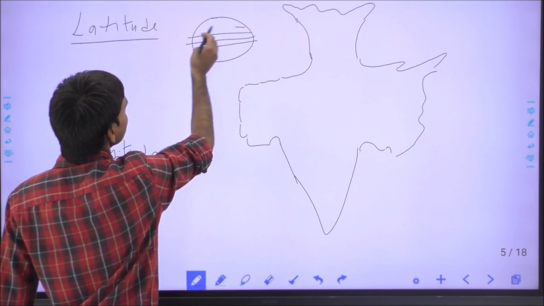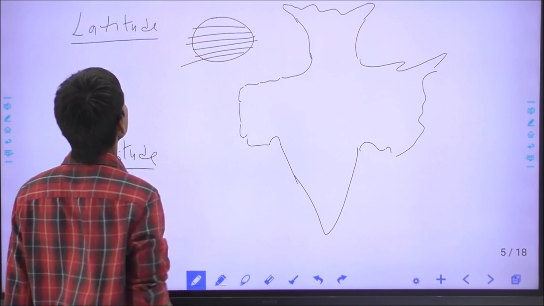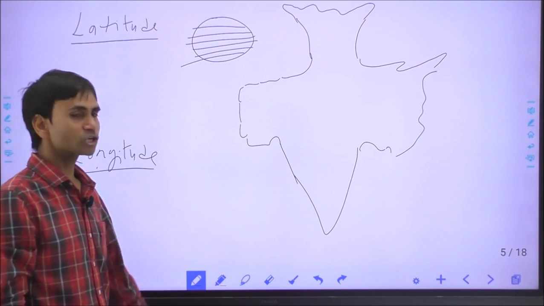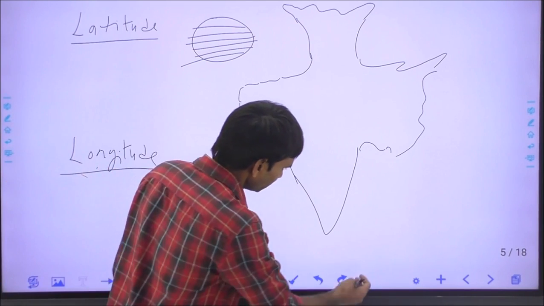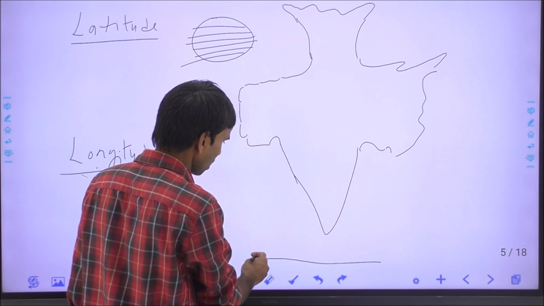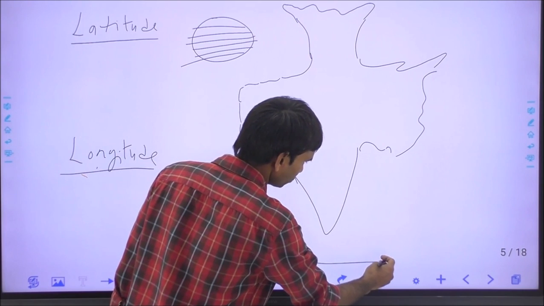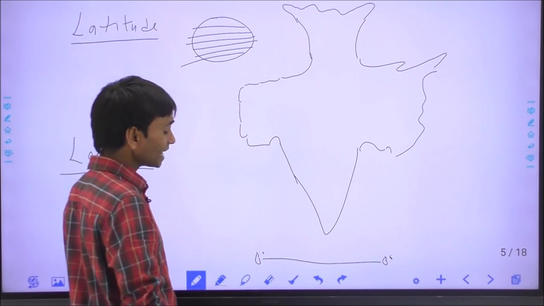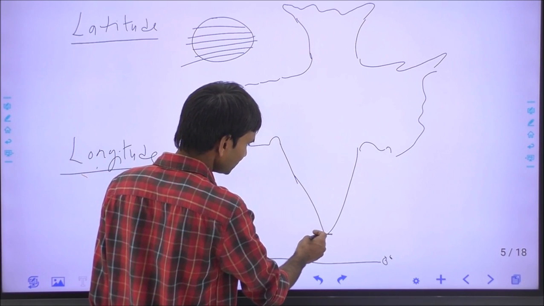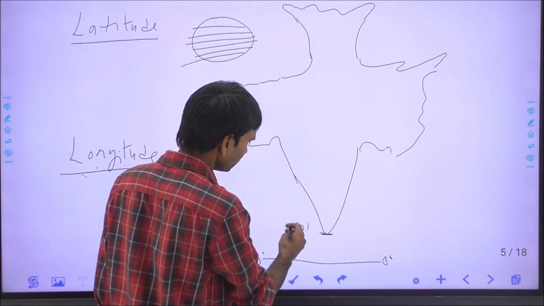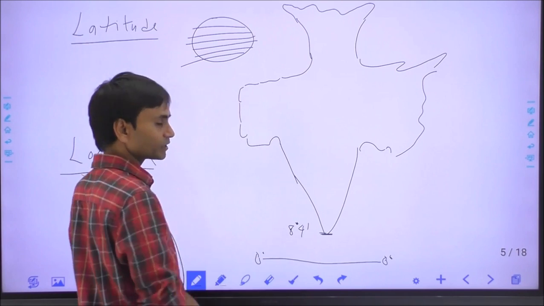These are the latitude lines, and the latitude expansion of India is as follows. The 0 degree equator line passes south of India, and India is 8 degree 4 minute above the 0 degree equator line.